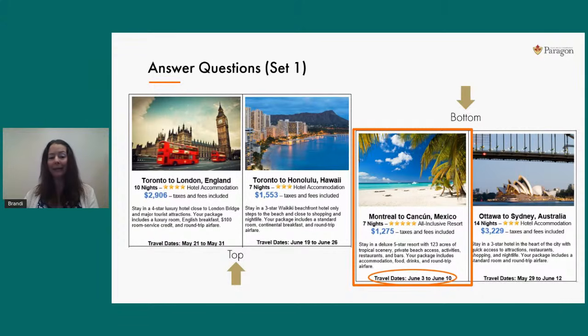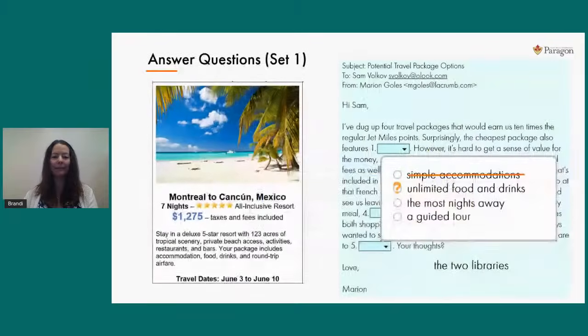So we can look at any other dates on the diagram. Let's just go next door, it's easy. Well, this trip here to Australia is 2 weeks. So right away, I've proven answer C to be false. Clearly, that trip to Mexico does not have the most nights away. I don't even have to look at the other 2 parts of that diagram. I've already proven this false. So answer C, incorrect.